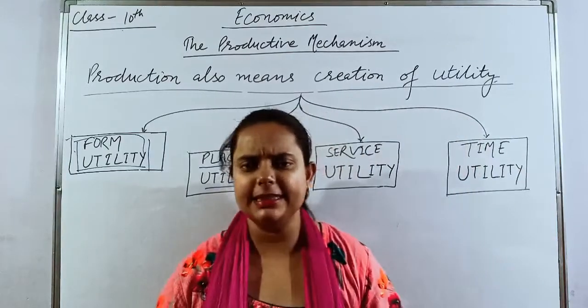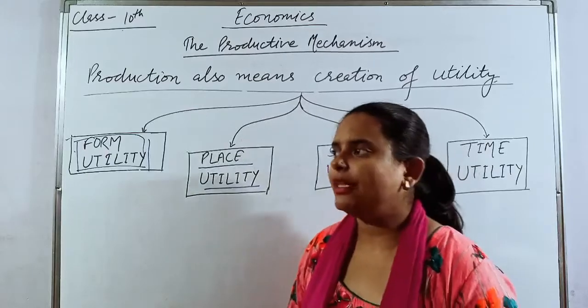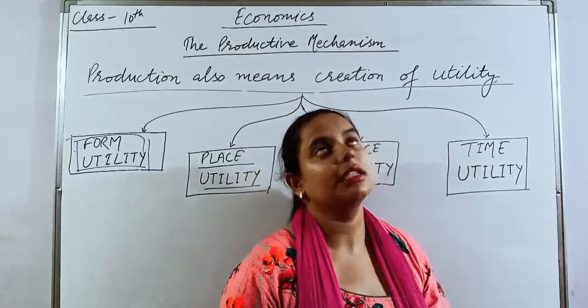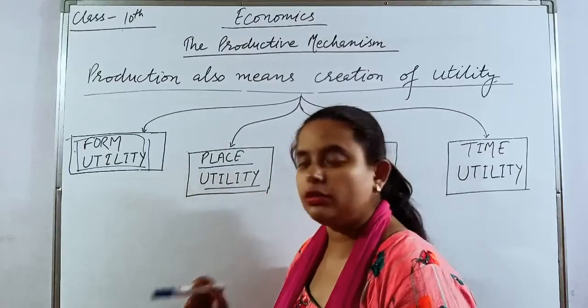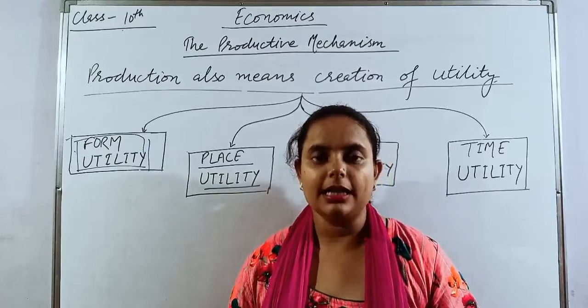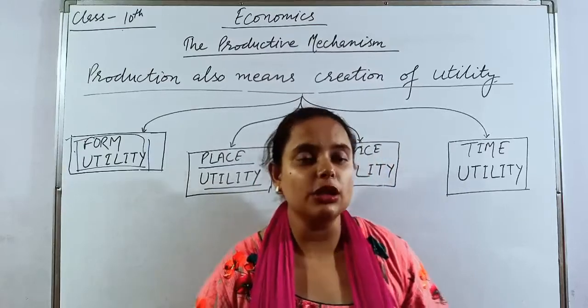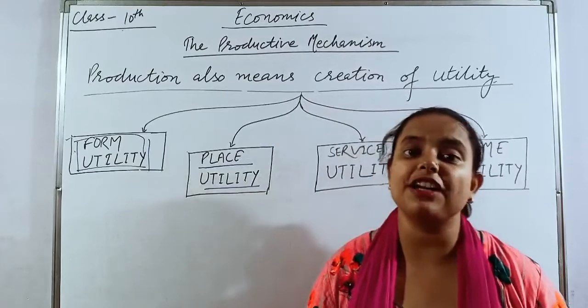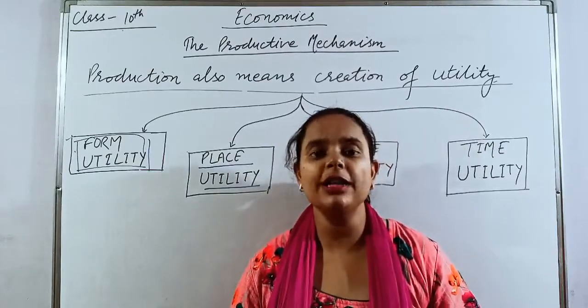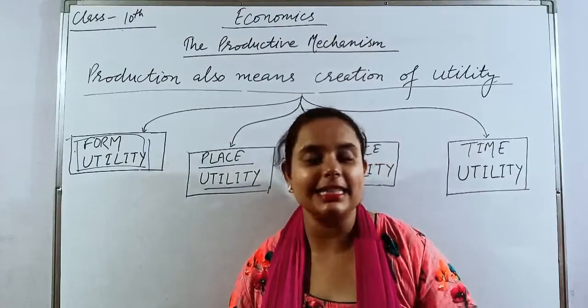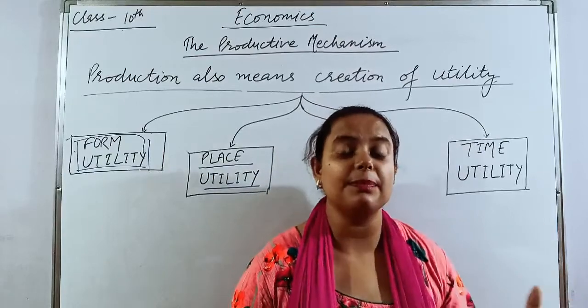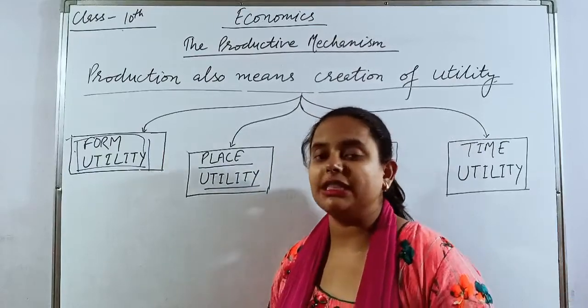For example, a consumer in Uttarakhand wants a commodity that is manufactured in Bombay. So how will he get it? He will get it when the location of that commodity is changed.